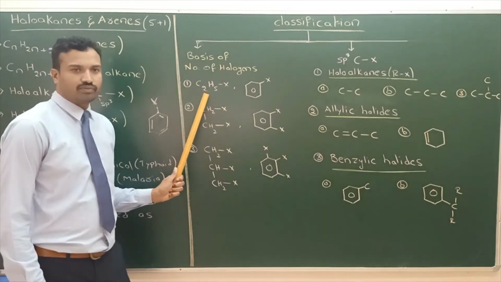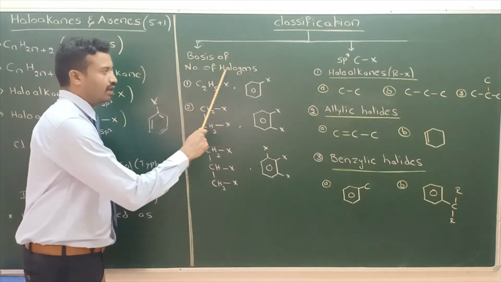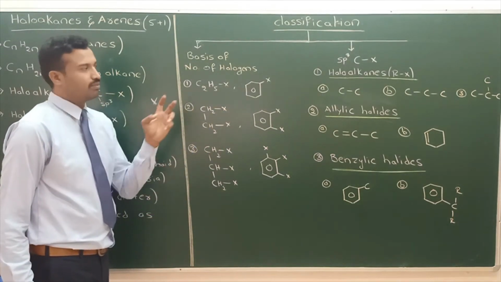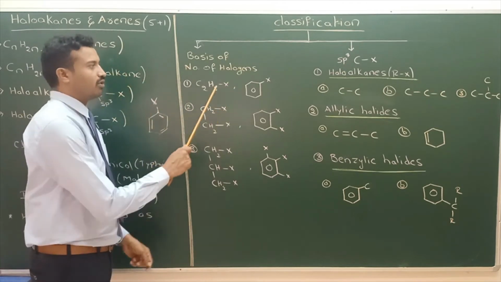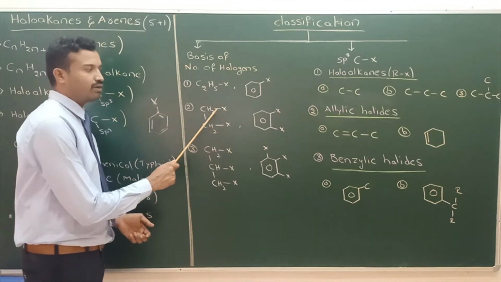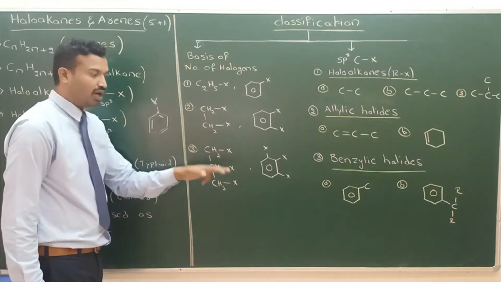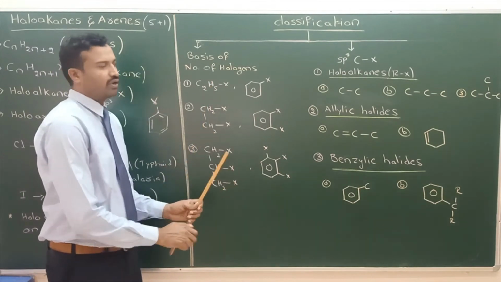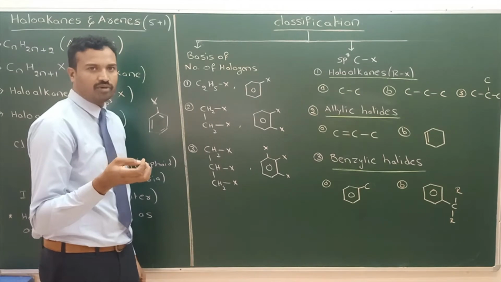Here, the first one is monohalo derivatives. The haloalkane or haloarene contains only one halogen. Monohaloalkanes or monohaloarenes. This is a dihalo compound, two halogens. This is a trihalo compound, three halogens. Polyhalo compounds, many halogens. First one we say monohalo compound, X, only one X. X may be fluorine, chlorine, bromine, iodine.